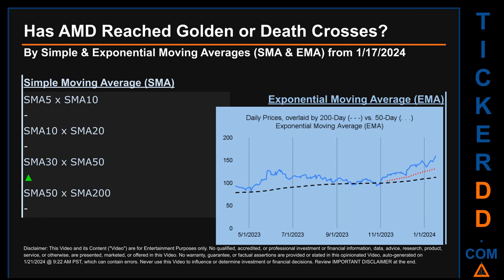Has AMD price reached golden or death crosses? Golden cross and death cross are basic signals that compare average prices across two specified trade day ranges, a short-term versus a long-term range. For example, 5-day versus 10 trade days. Essentially, a golden cross is a bullish signal.